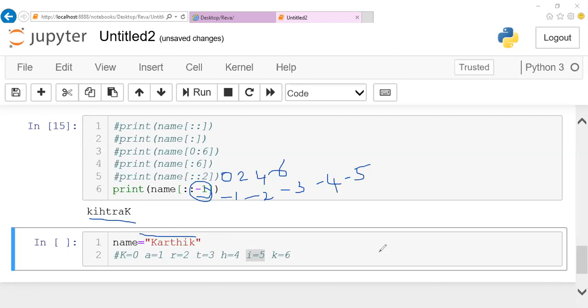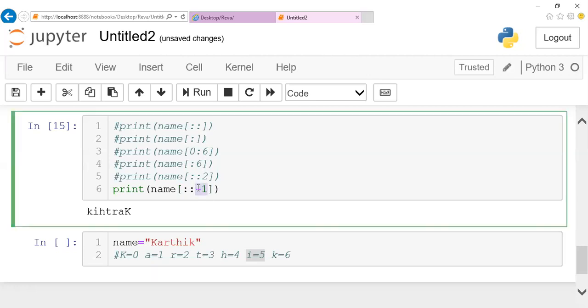So this is slicing, guys. If there is any doubt in slicing, let me know. Is that clear? I have given you examples without start value, without end value, with step value, followed by -1. Negative indexing also I have given here.